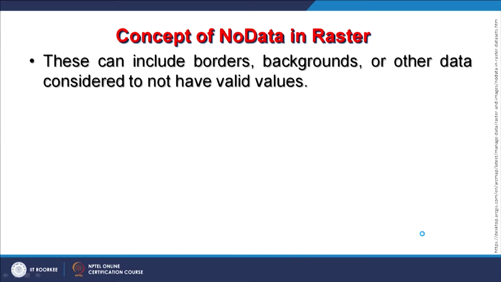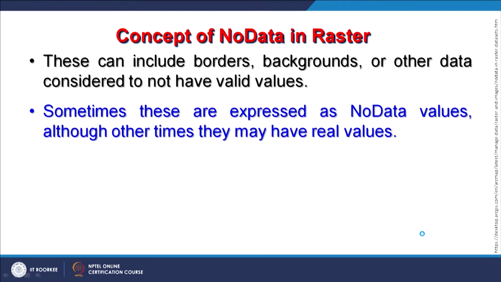Now, this concept of no data also includes borders, because when we are handling an arbitrary boundary raster, in border areas in the background we can have the no data value, and sometimes these are expressed as no data values, although other times they may have real values.